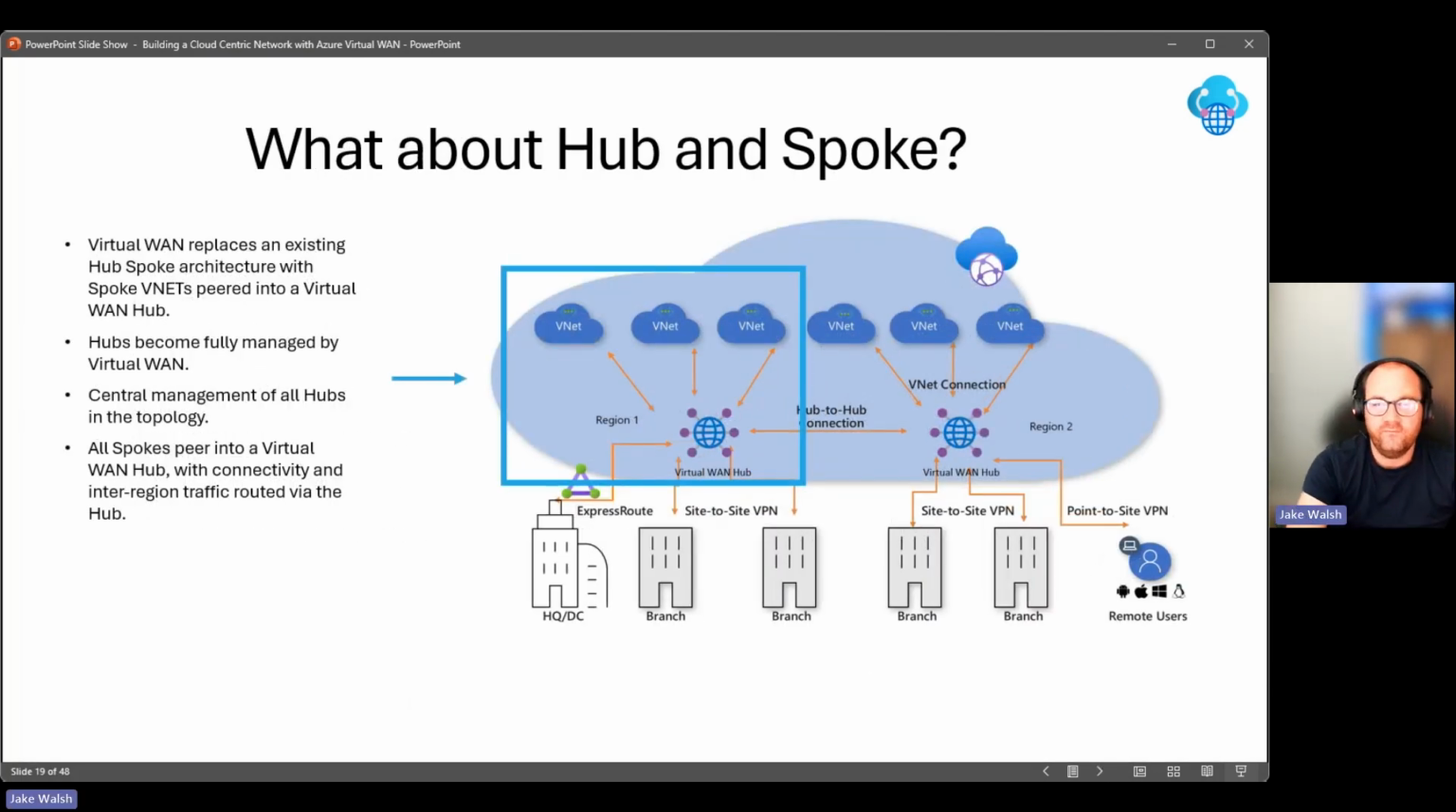So I've talked quite a bit about hub and spoke. Where does hub and spoke come into this? What are the similarities? That sort of stuff. So Virtual WAN actually replaces the existing hub and spoke architecture. Those VNets that would have been spokes off of a hub are peered into a Virtual WAN hub. So it's quite a simple, straightforward replacement. The hubs are fully managed by Virtual WAN, and you get this central management of all of the hubs in the topology. All of the spokes peer into a Virtual WAN hub, and then connectivity into the region, all of that sort of stuff, is routed via that hub. And that hub would have your firewall, it would have your point of control, for example.